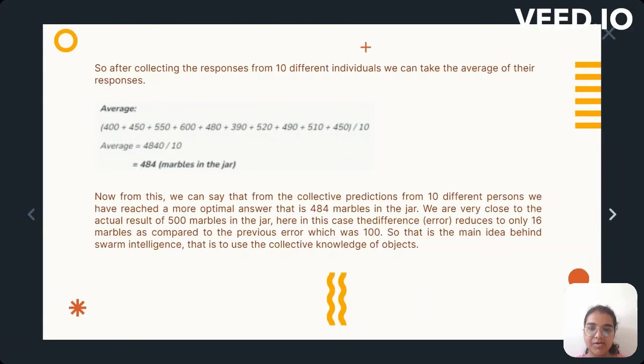So, after collecting the responses from 10 different individuals, we can take the average of their responses, which is 484 marbles in the jar. Now, from this, we can say that from the collective predictions of 10 different persons, we have reached a more optimal answer, that is 484 marbles in the jar. We are very close to the actual result of 500 marbles. In this case, the difference reduces to only 16 marbles as compared to the previous error, which was 100. So, that is the main idea behind swarm intelligence, that is to use the collective knowledge of objects.